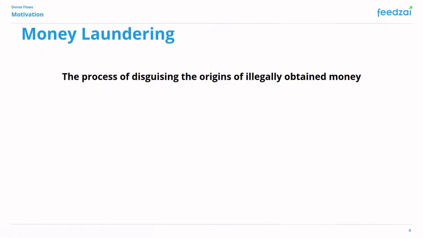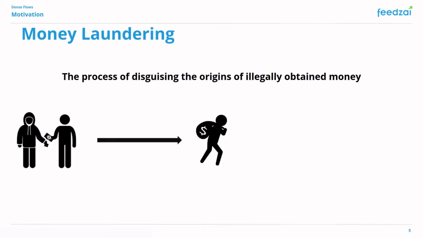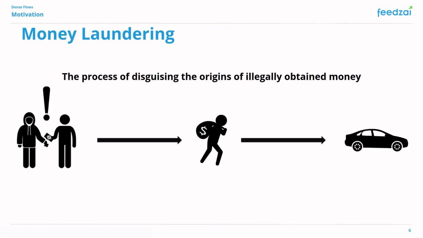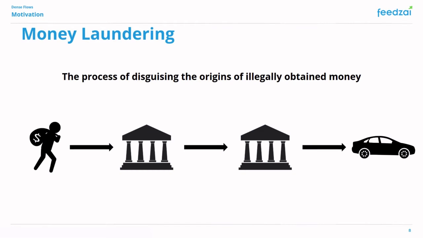Our goal is to detect money laundering, which can be defined as the process of disguising the origins of illegally obtained money. Typically, people perform criminal acts in order to generate profit for themselves. However, spending these funds directly could attract attention to the underlying criminal activity. As such, this money is considered dirty and they need to conceal its origin before spending it. The money laundering process usually involves three steps.